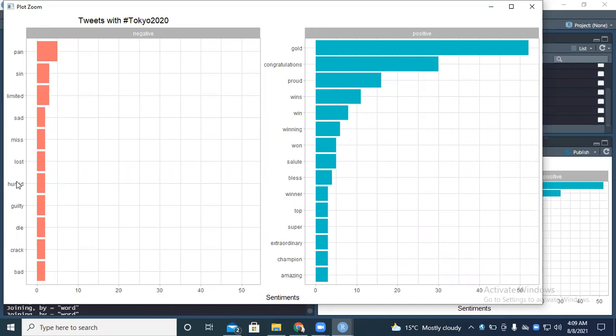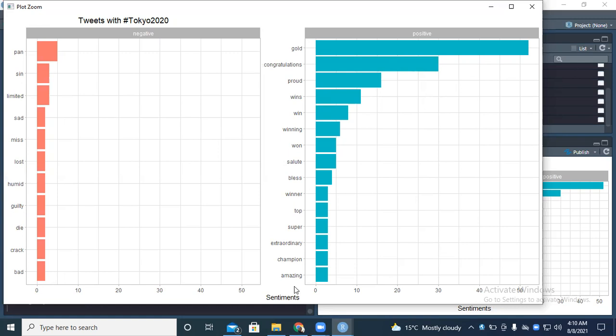There was a humidity complaint, something was humid. There was guilt. There was a crack, bad, pan. So pan came out really. So some of these words appeared in low counts. For example, something like gold appeared in like 55 counts. Last time it was almost 80 something counts.